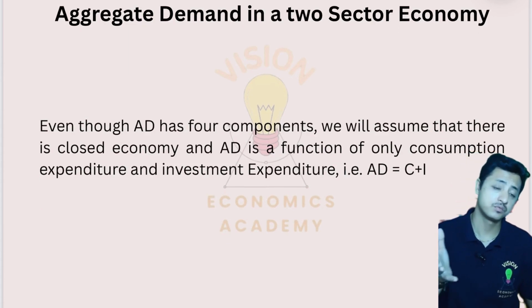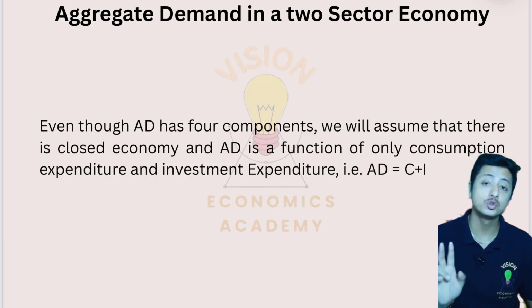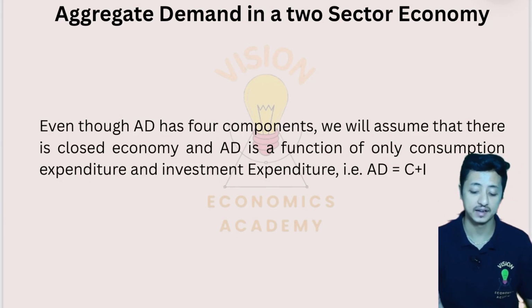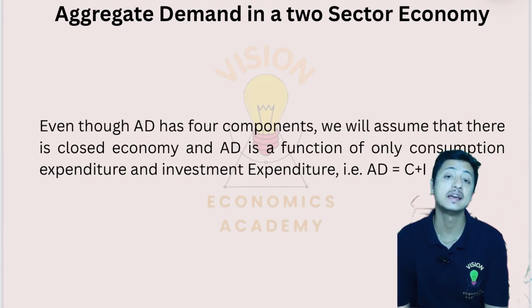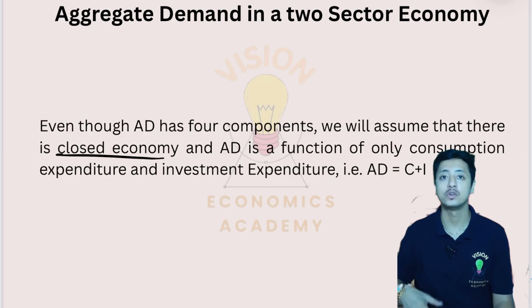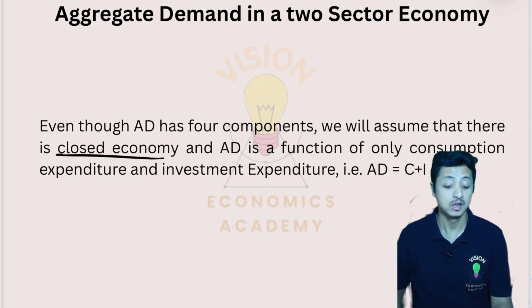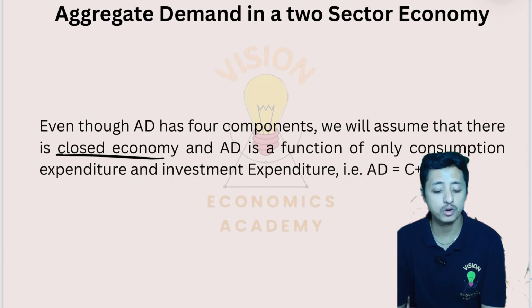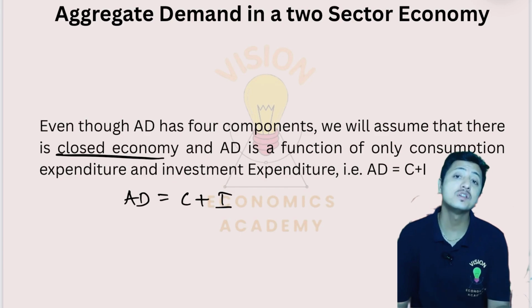However, there are four sectors, but we'll be dealing with two sectors here for simplicity's sake, and we consider it to be a closed economy, where we do not consider the government and we are not considering net exports. So we are only considering two components, that is aggregate demand equals consumption plus investment. Now what is investment?